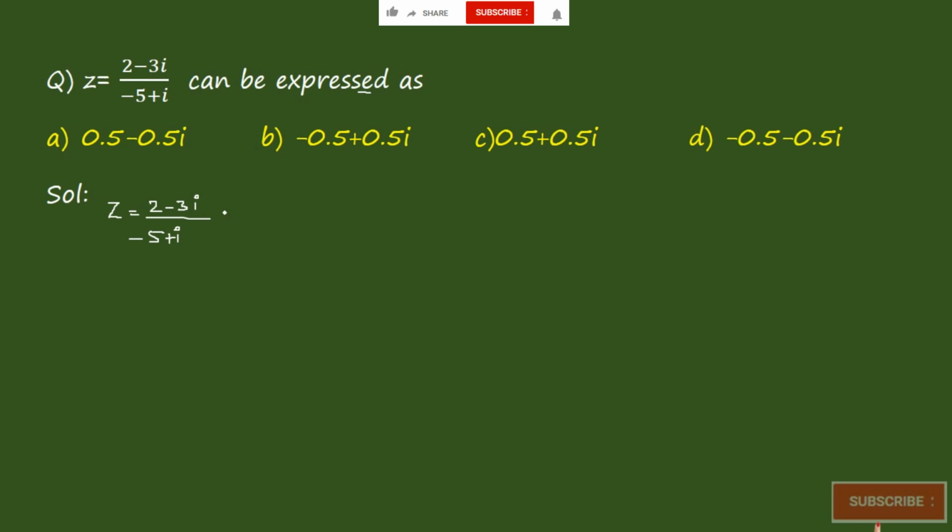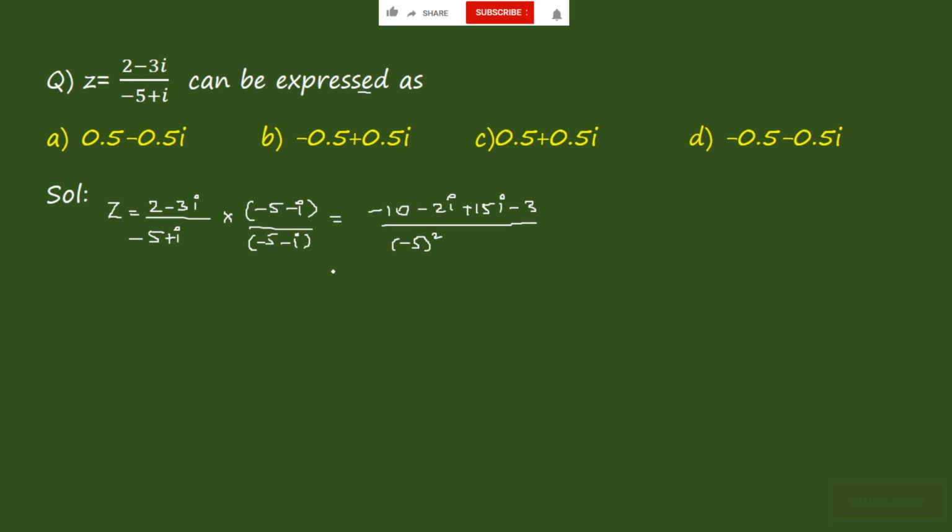Now what you do is multiply both the sides with (minus 5 minus i) by (minus 5 minus i), right? So which becomes minus 10, and this is minus 2i, and this is plus 15i, again minus minus, it becomes a minus 3, right? So divided by minus 5 whole square, a plus b and a minus b, just multiplying it, minus i square.